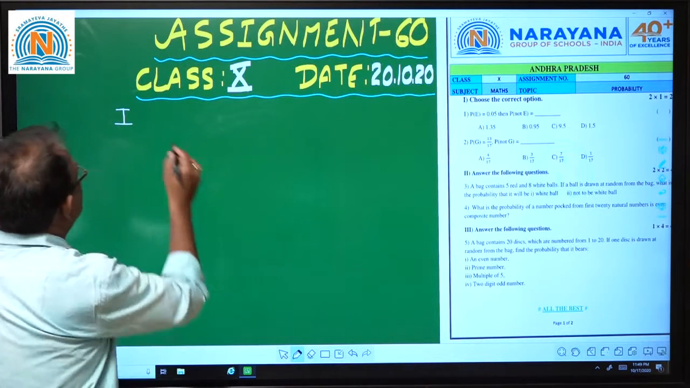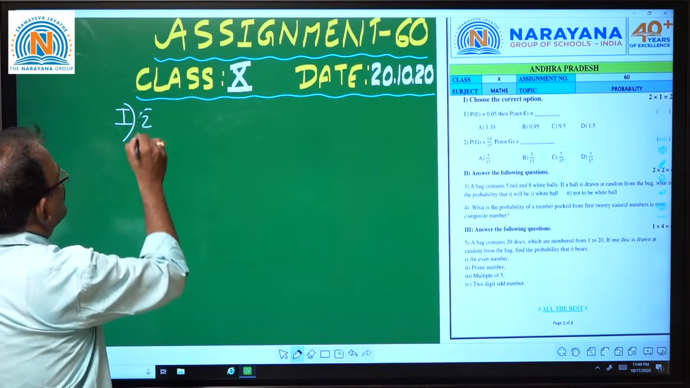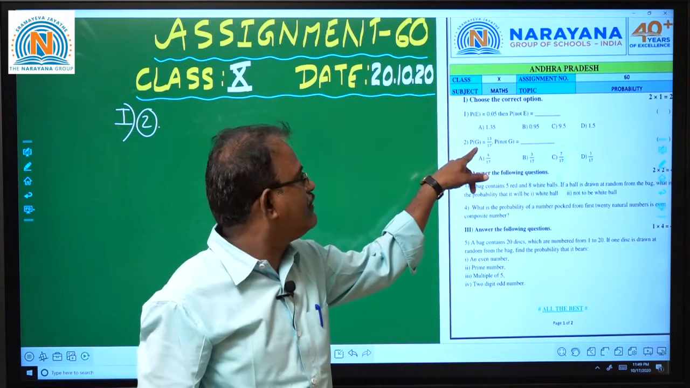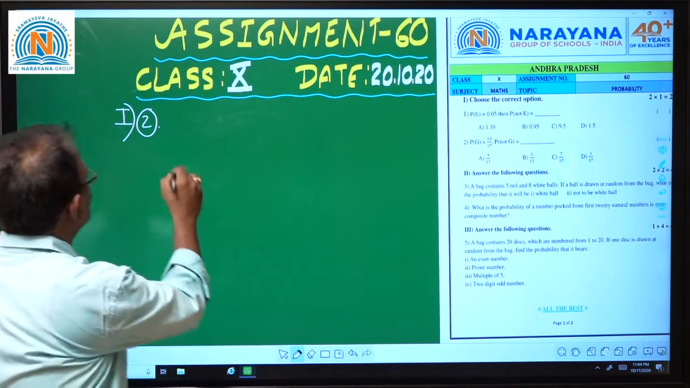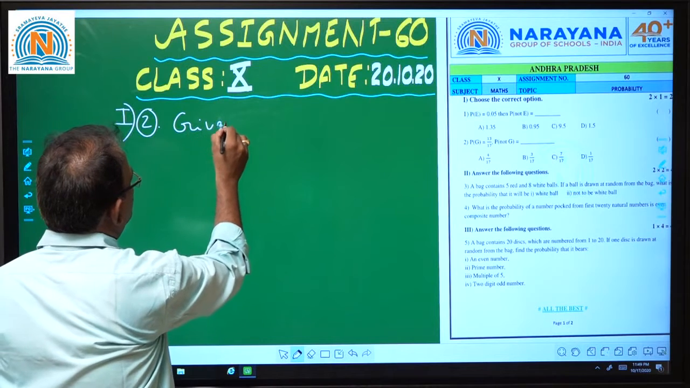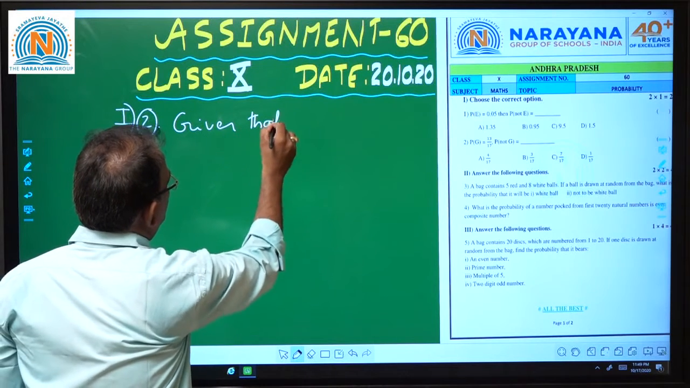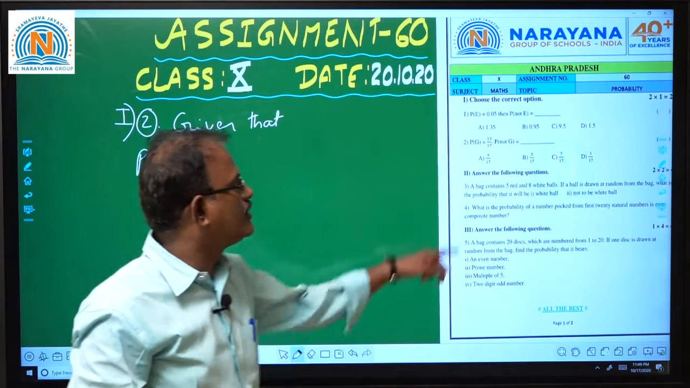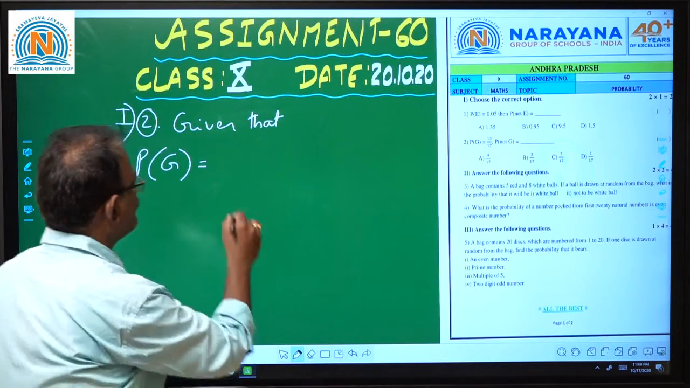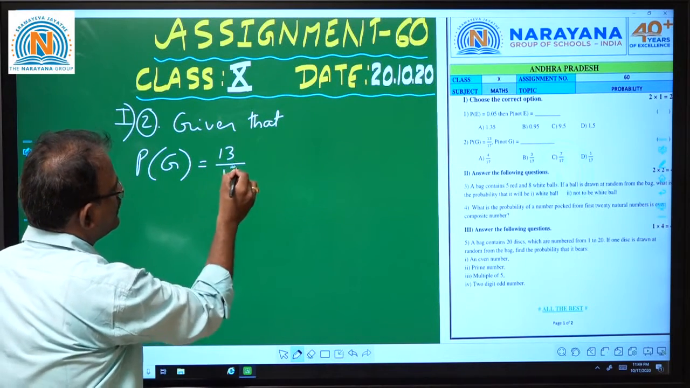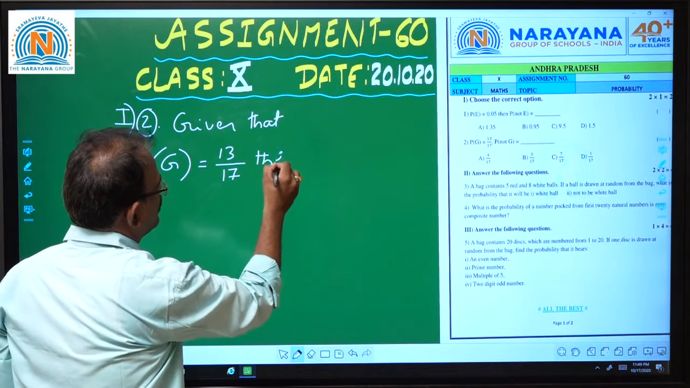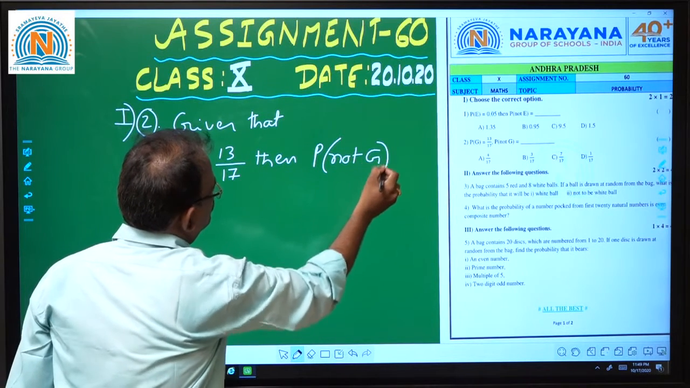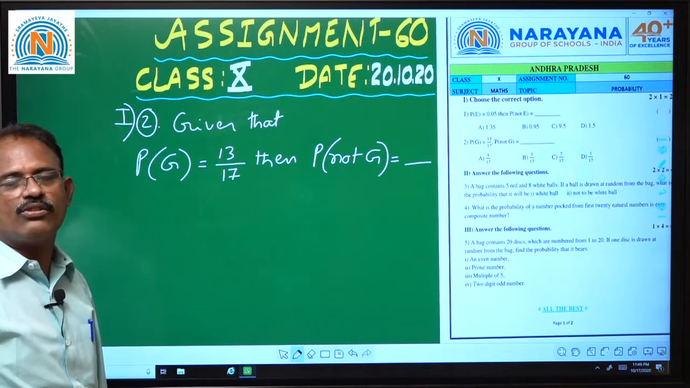Our next question from the first Roman is the second one. For an event named G, given that the probability of G is 13 by 17, then what is the probability of not G? This is the question they are asking.